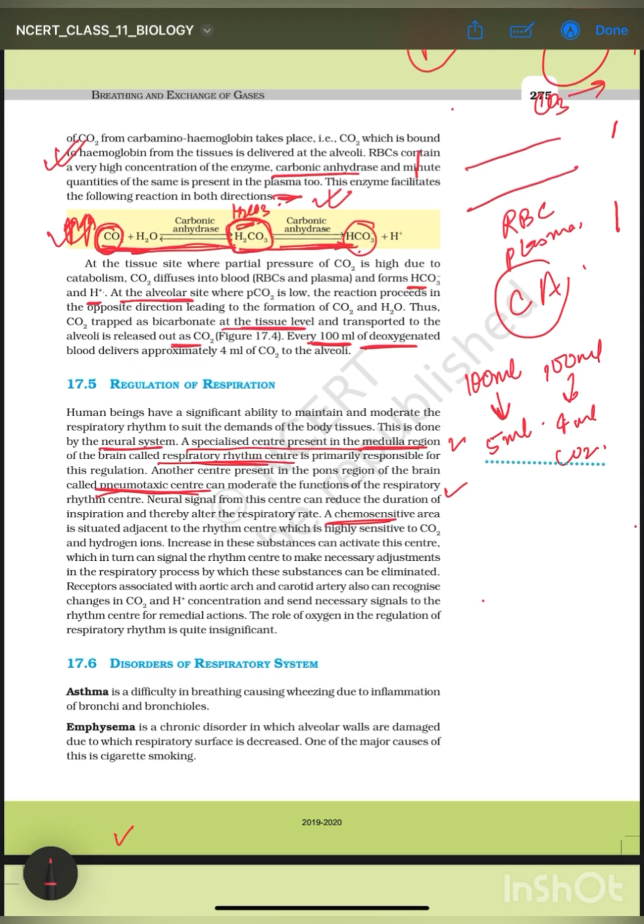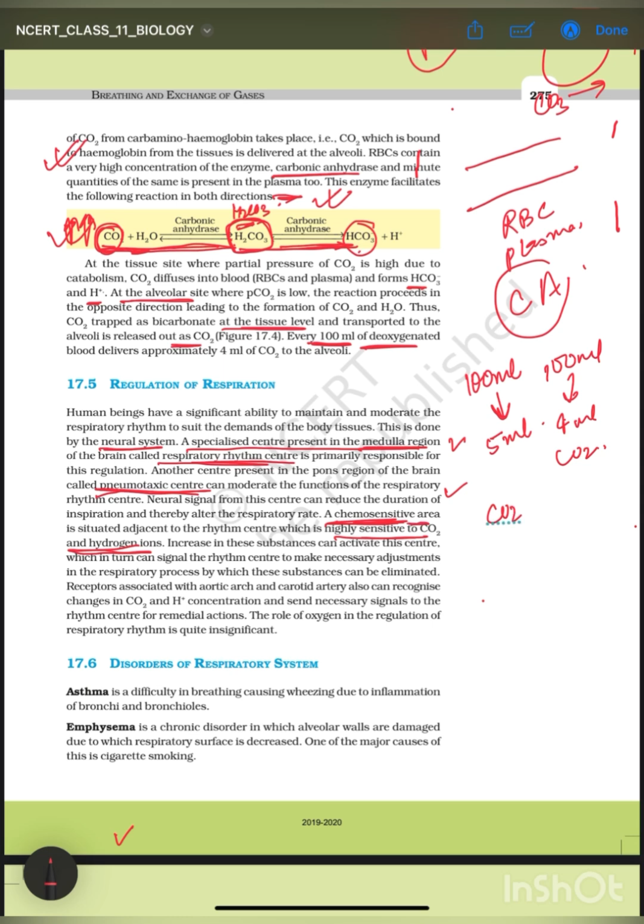For example, as we have learned, the partial pressure of O2 definitely gets affected by the H plus ion concentration. तो अगर H plus ion concentration बढ़ रहा है, this chemosensitive area would be sensitive to it. So a chemosensitive area is situated adjacent to the rhythmic center, which is highly sensitive to CO2 and hydrogen ions.